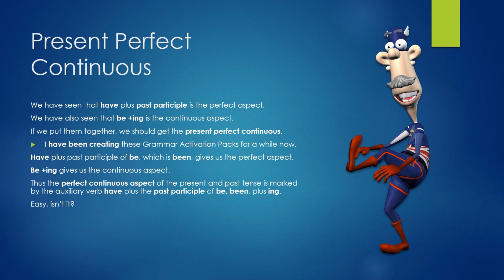Have plus past participle of be, which is been, gives us the perfect aspect. Be plus ing gives us the continuous aspect. Thus, the perfect continuous aspect of the present and past tense is marked by the auxiliary verb have plus the past participle of be, been, plus ing. Easy, isn't it?